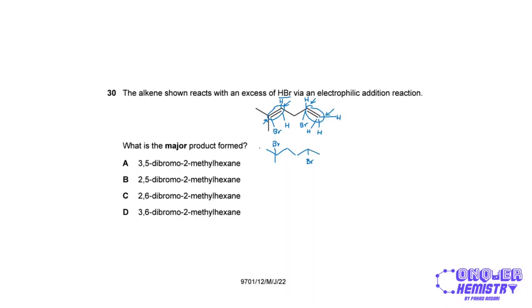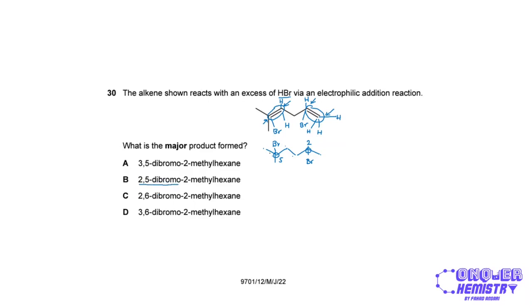Right. So if I count the number of carbon atoms in the longest carbon chain, obviously it's going to be 6. All options say so, right? It's going to be hexane, right? So I have 1, 2, 3, 4, 5, 6, right? Now the bromines are to be found at carbon atom number 2 and carbon atom number 5, right? If I count this the other way, it's also going to be carbon atom number 2 over here, the 3, 4, 5. So it's going to be 2,5-dibromo, right?